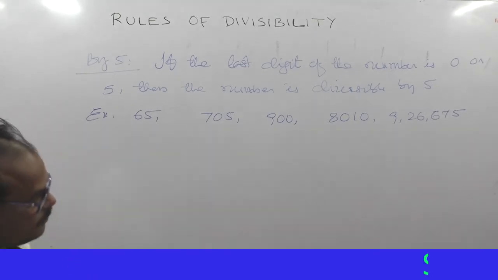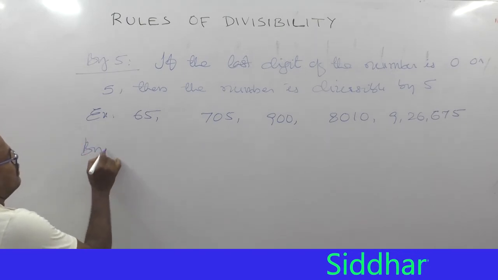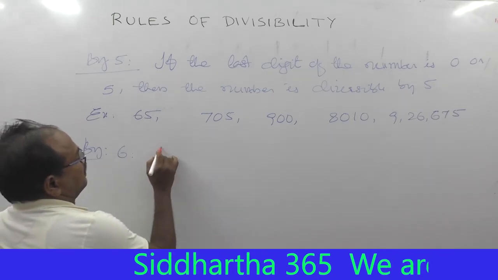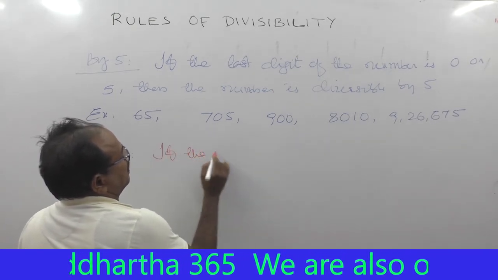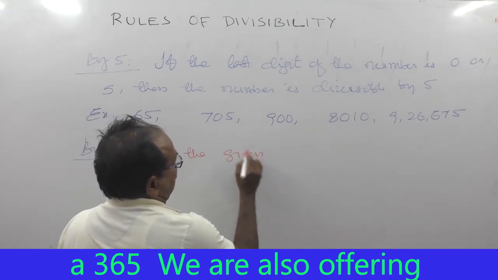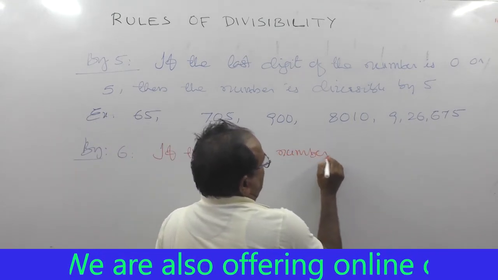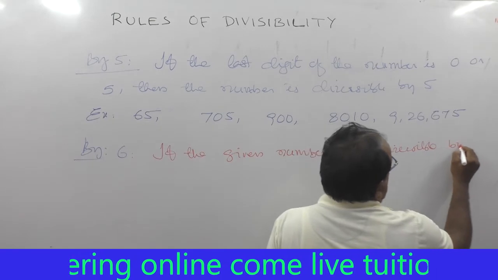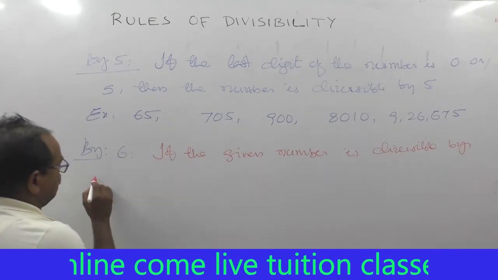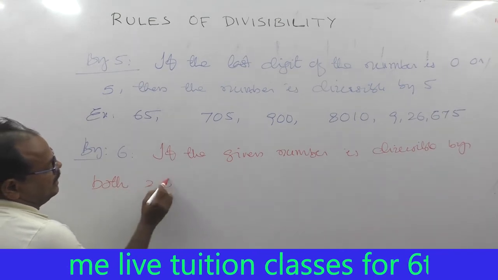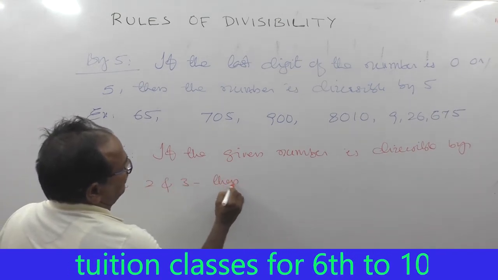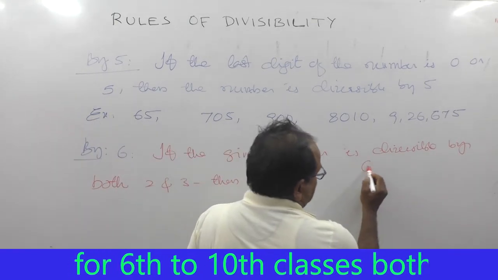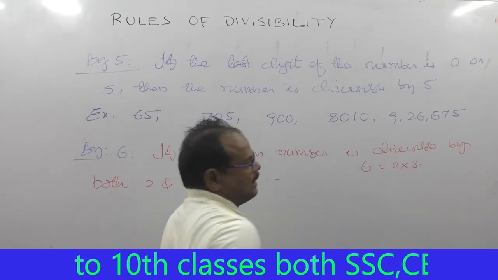Then divisibility by 6. If the given number is divisible by both 2 and 3, then the whole number is divisible by 6. Example, so that means 6 is equal to 2 into 3. That's why it is divisible by 6.